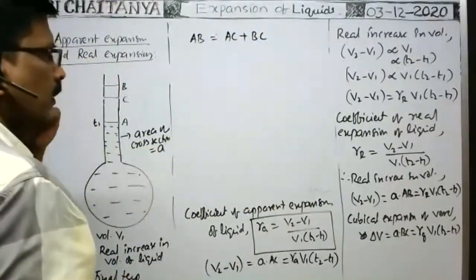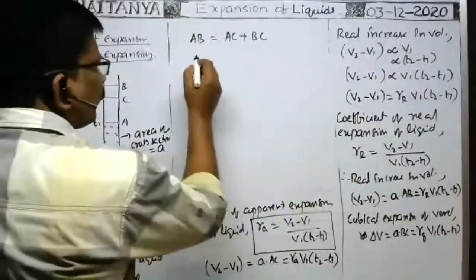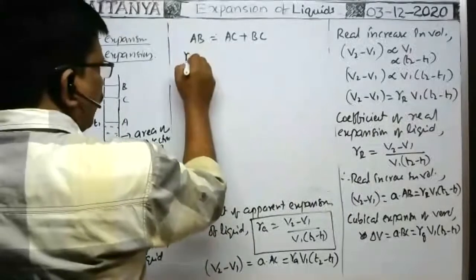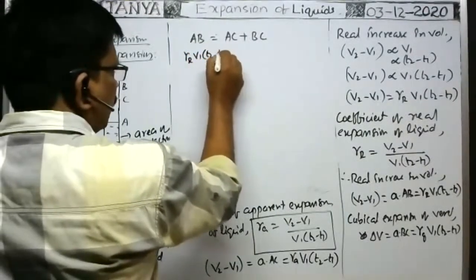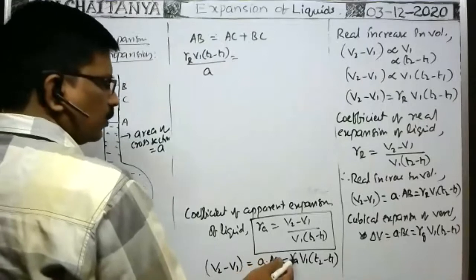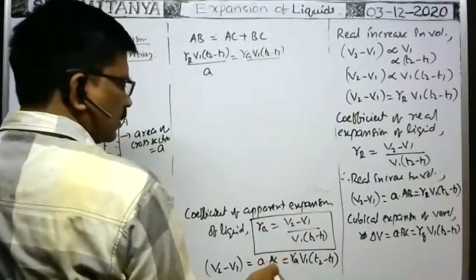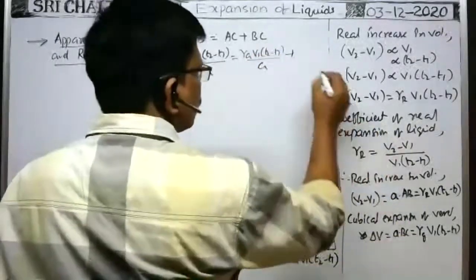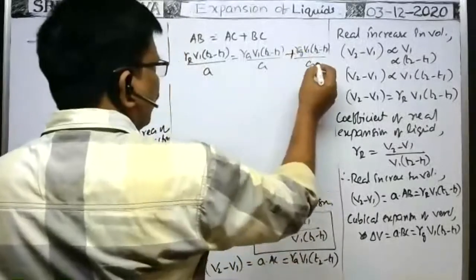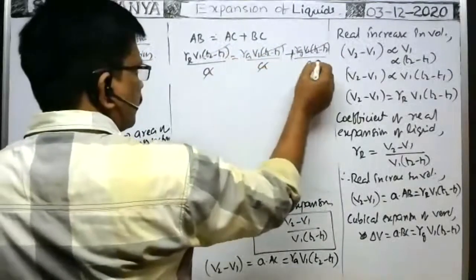AB is gamma R into V1 into T2 minus T1 by A. AC is gamma apparent into V1 into T2 minus T1 by A, plus BC, which is gamma Z into V1 into T2 minus T1 by A. In all of these we can cancel V1 into T2 minus T1, and A can be cancelled.